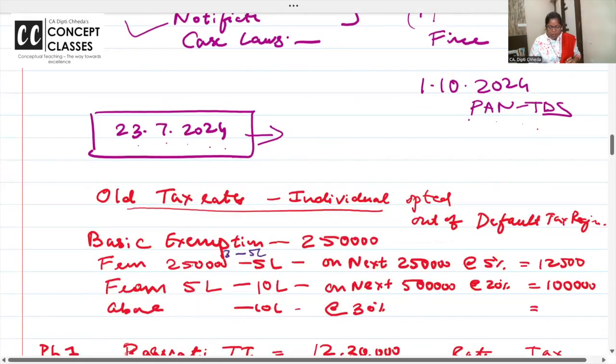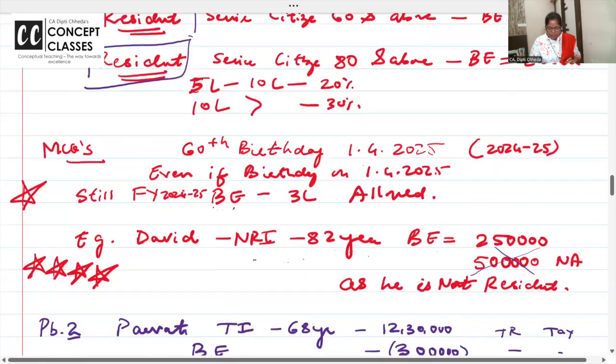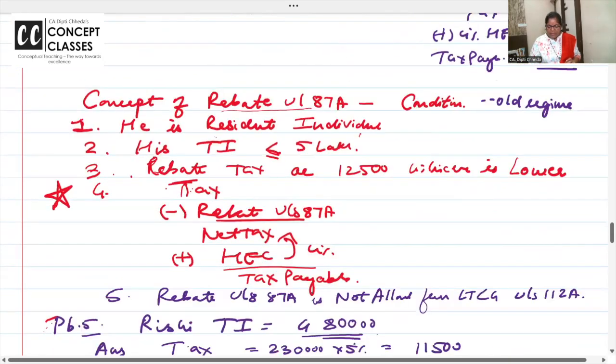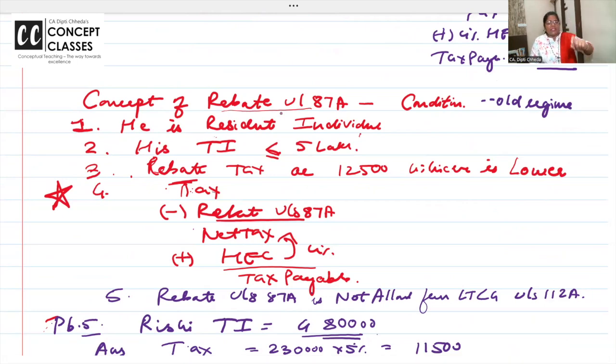Now, very important: these are the questions for residents that we have solved. Rebate: out of the tax, minus the rebate, and on the balance tax add cess. Students often make mistakes in this stepping. First they added health and education cess and then subtracted rebate. That is wrong. Rebate reduces the tax, and then on the balance add health and education cess.